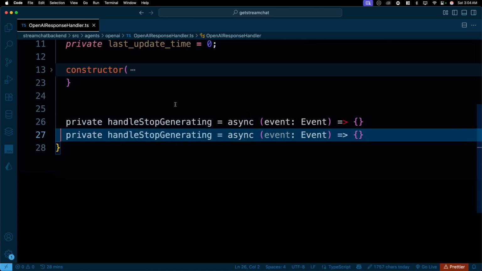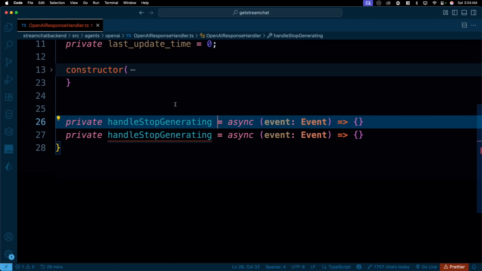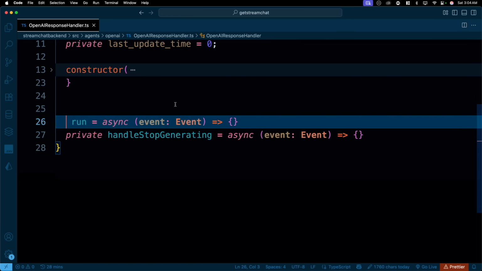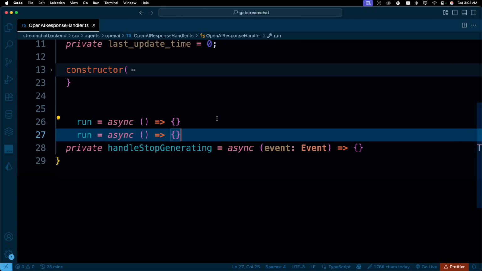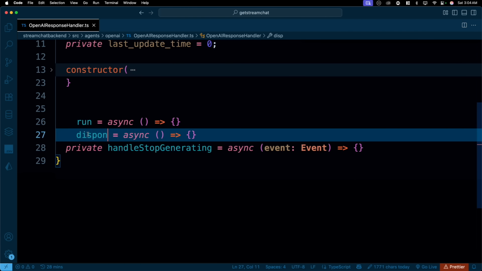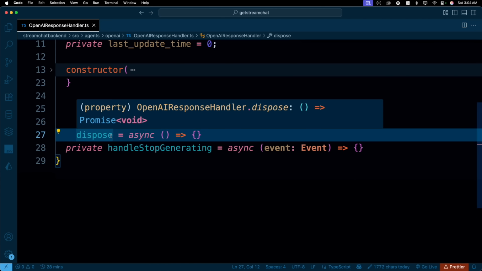So what I'll do is I'll go ahead and copy this so that I can walk you through. There are a couple of other methods that we have to do. The first one is going to be run, but this doesn't need to be a private method. It can be just a regular method. So this is going to be a run method. I will walk you through what the run does. Basically, it just runs the application. This is basically an orchestrator of the application. We will have one more method just like this, which will be dispose. And yes, this is the same method which is responsible for cleaning up all the resources as well.